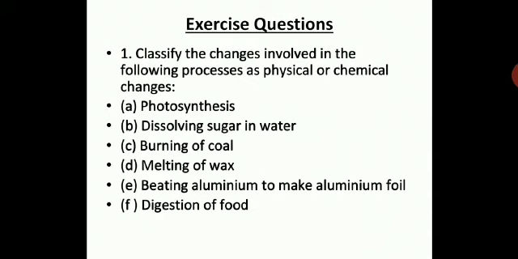First one, classify the changes involved in the following processes as physical or chemical changes. First one, photosynthesis. Second, dissolving sugar in water. Third, burning of coal, melting of wax, beating aluminium to make aluminium foil, digestion of food. So now let us see the answers over here.